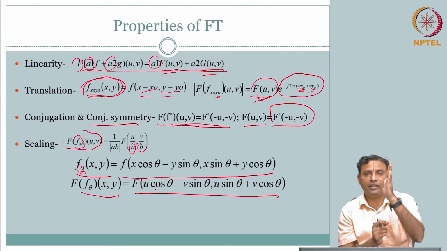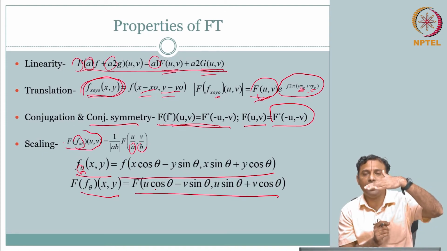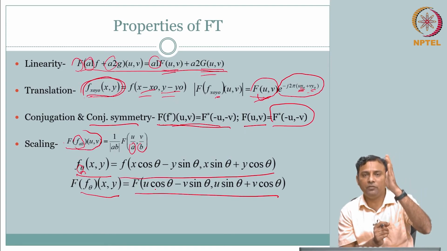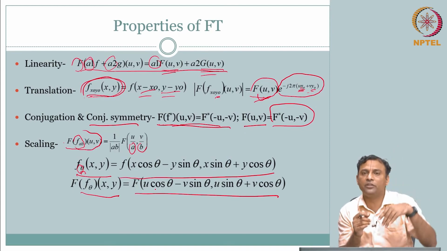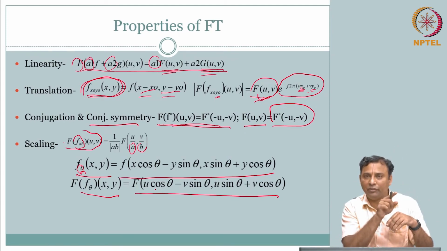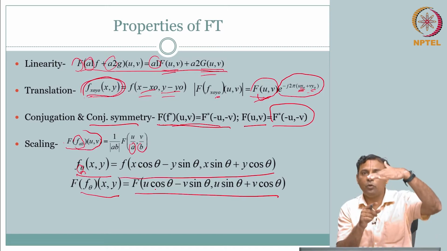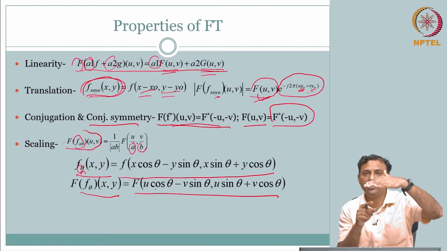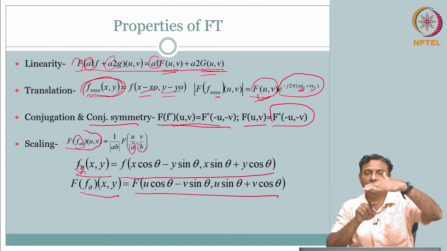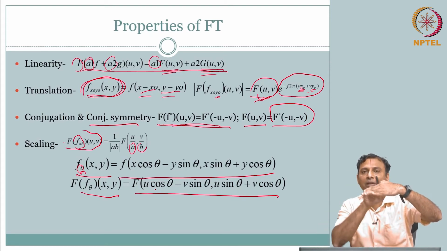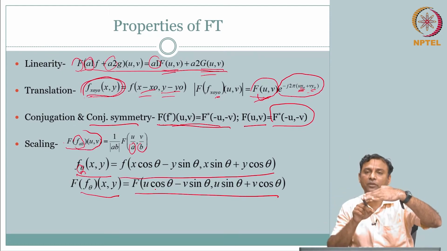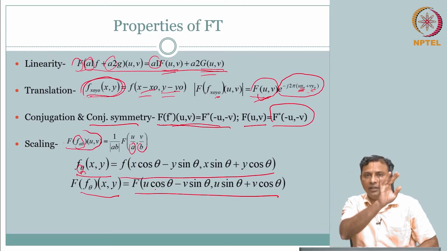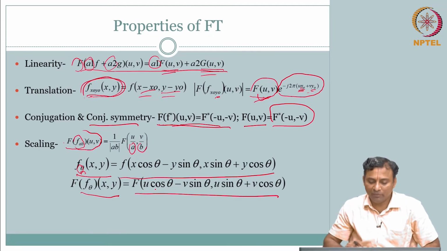So, imagine you rotate that vertical line, what will happen? It becomes a horizontal line. So now in your frequency domain, whatever was in u will become v, and v will become u. You are rotating the frequency. Whatever was parallel vertical, if you turn it to horizontal, you will now have variation only in the y direction and it will be the same in the x direction. So your u will become 0. It will look like you are rotating the frequency domain. So, this is called your rotation property.